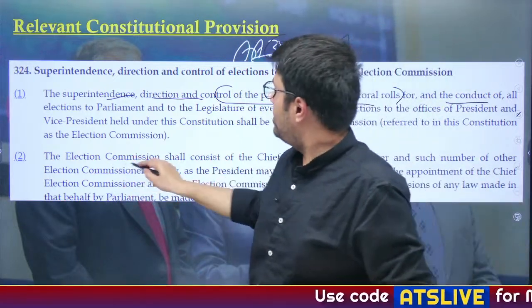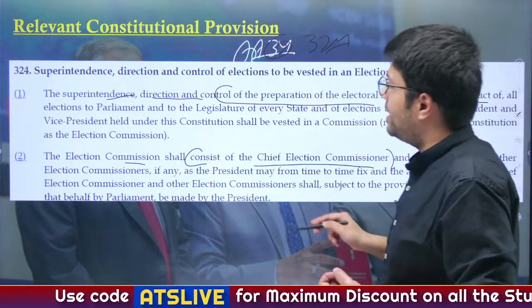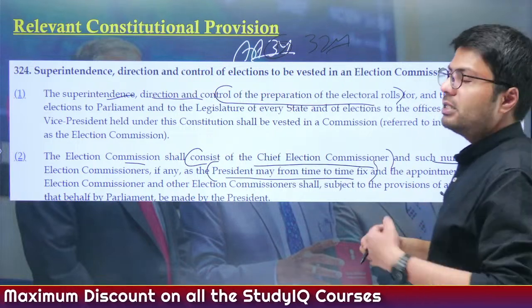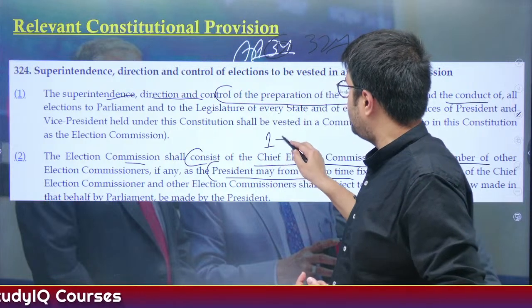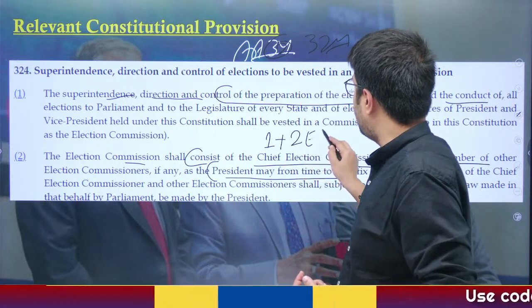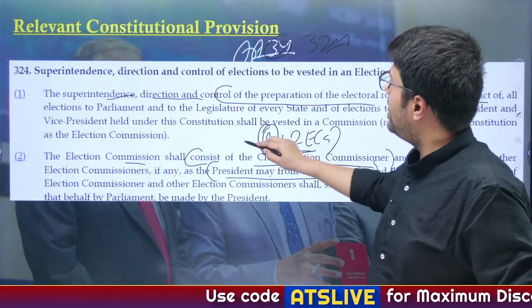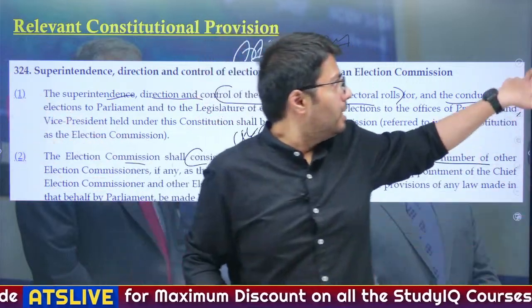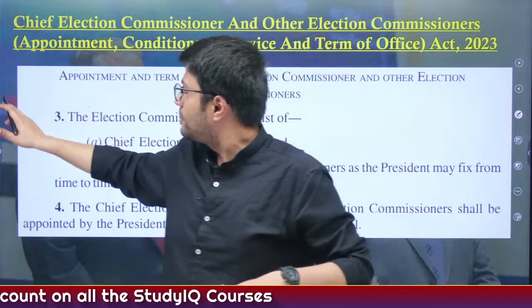Now the Election Commission consists of the chief election commissioner and such number of election commissioners as the President may from time to time fix. So what is the composition of the Election Commission now? It consists of one chief election commissioner and two election commissioners. Understood? So there are three commissioners now, one of whom is designated as chief election commissioner.